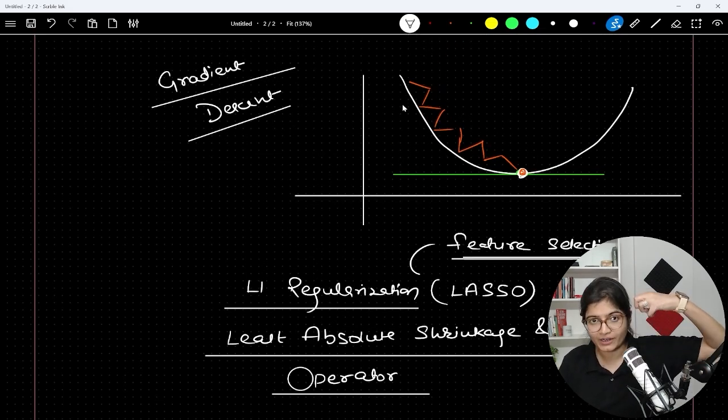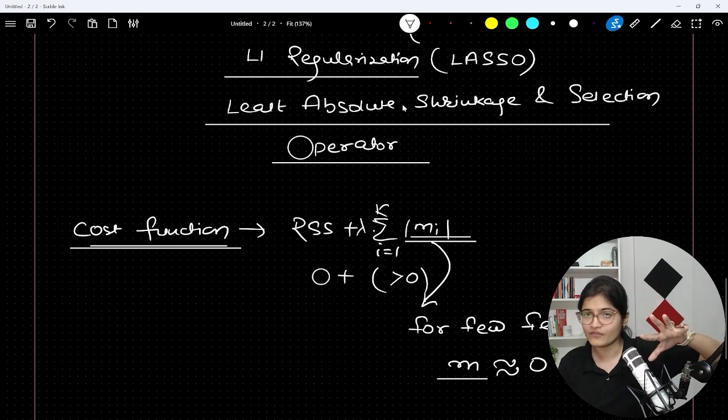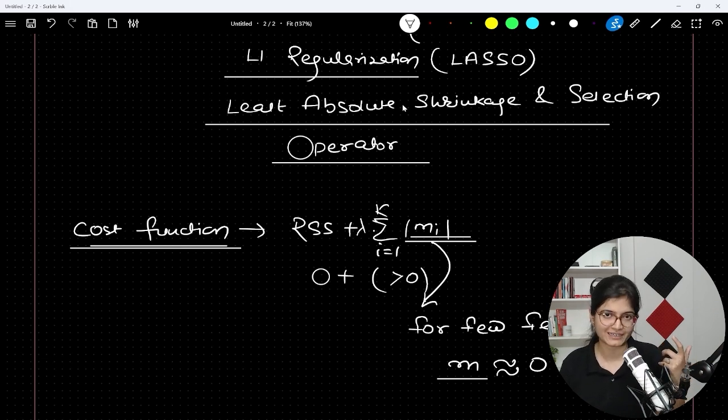Whatever features are important, for those features, the value of m of I will never be equal to 0. But for the features where the importance is very, very less, you will observe that after a few iterations, that value will be approximately equal to 0. And that's where it is also called a feature selection technique.